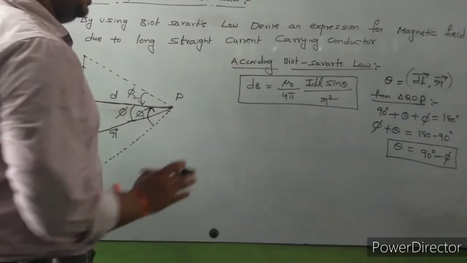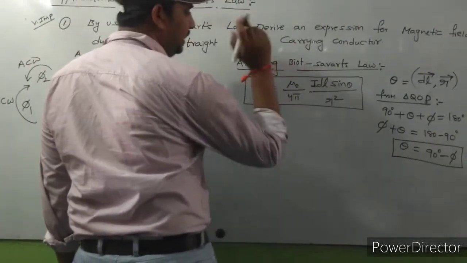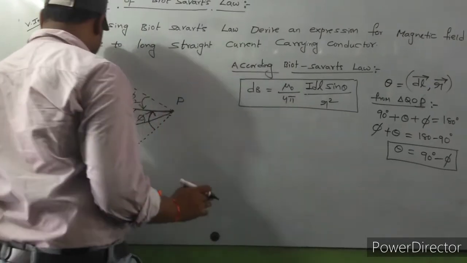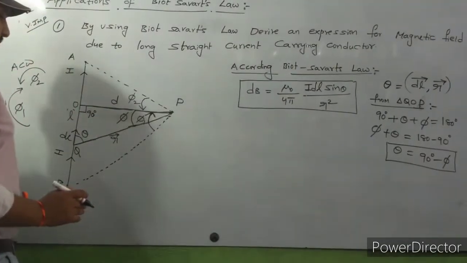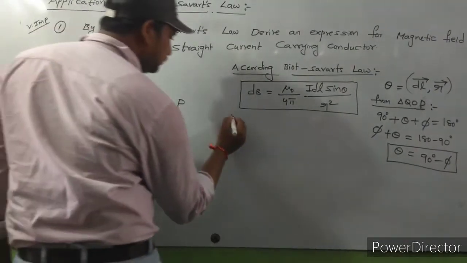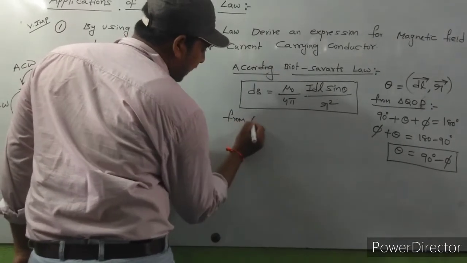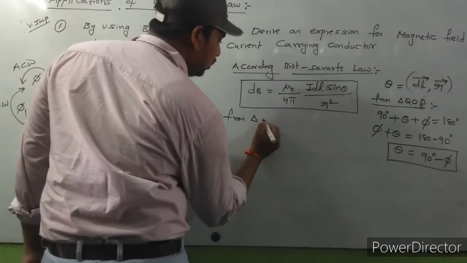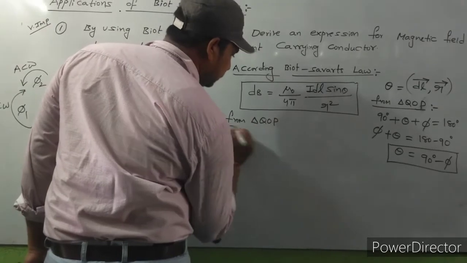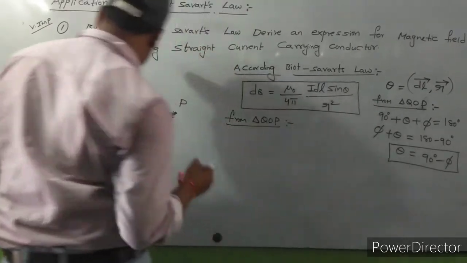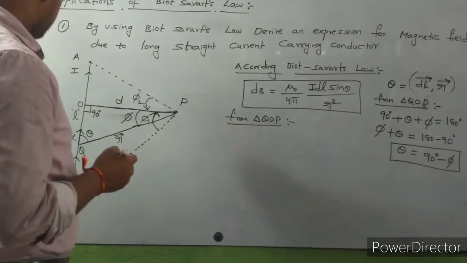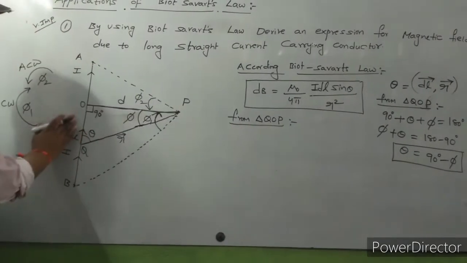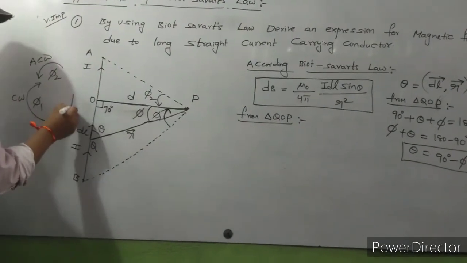And one more thing, we need to find the r value and the dl value. So here from triangle QOP, this distance is L, the distance from O to Q.